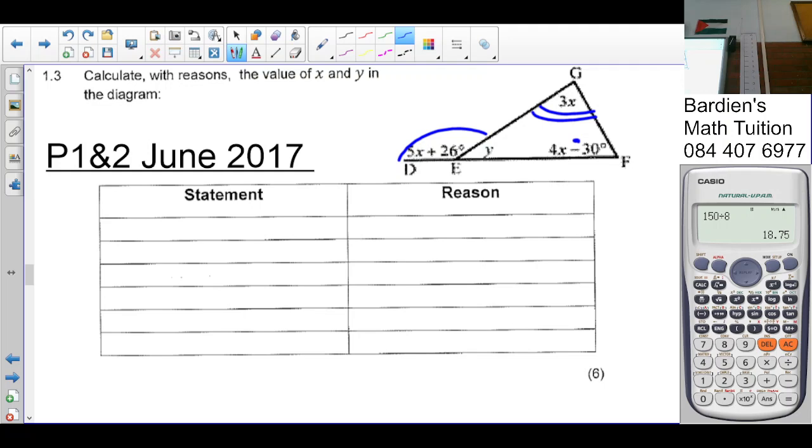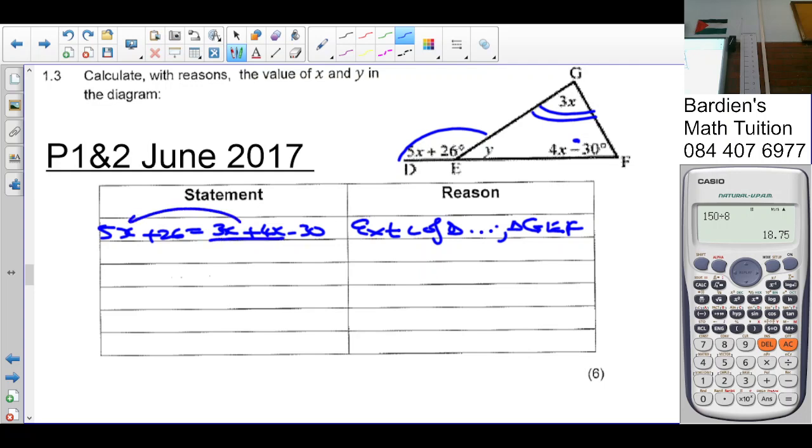Okay. So to set up one unknown, that's what I do. So I say 5x plus 26 is equal to 3x plus 4x minus 30. The reason? Exterior angle of triangle GEF. So that is going to give us 7x.